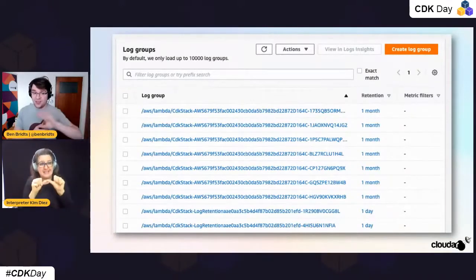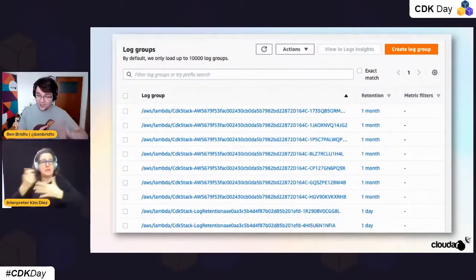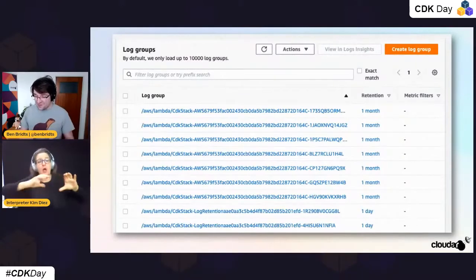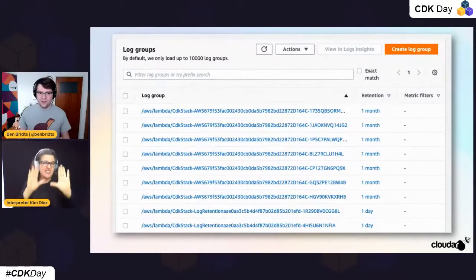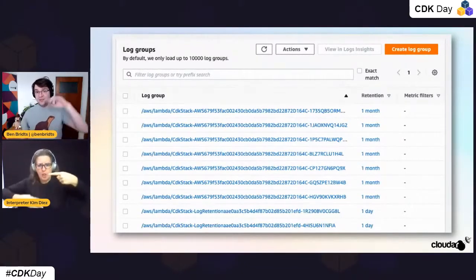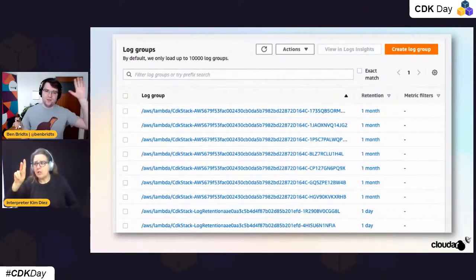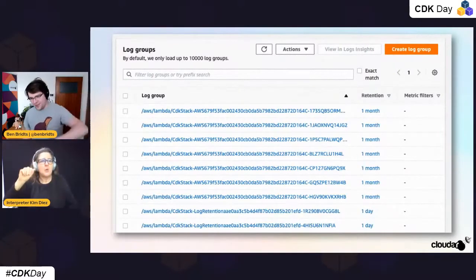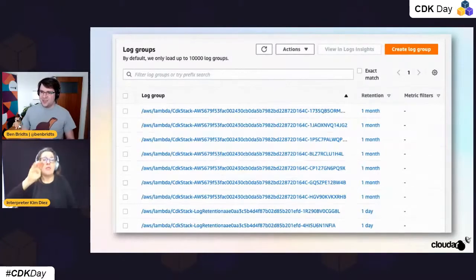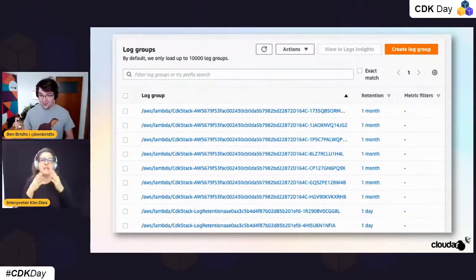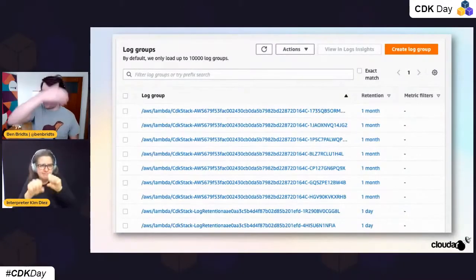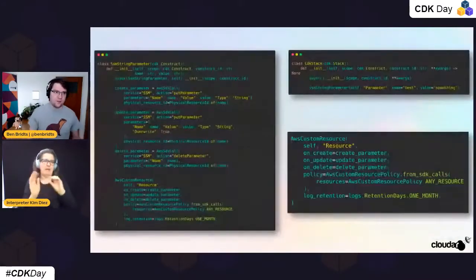So the log groups, they stay, they stay. Which is not a great thing, because it becomes very hard to start looking for errors. If something goes wrong, you don't really know which log group you need to look at. You need to go to the stack, and then from the stack to the Lambda console, and from the Lambda console, open the monitoring tab, and then go back to CloudWatch. So it's not an easy way to keep managing that, because it's never obvious where you want to look.